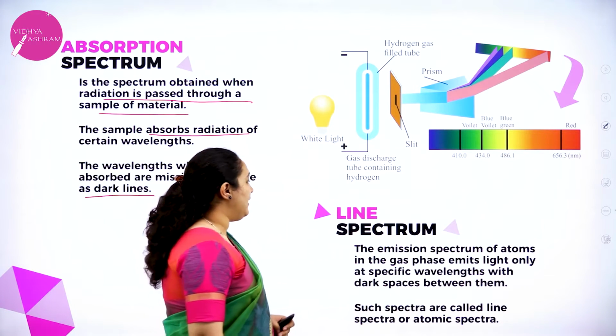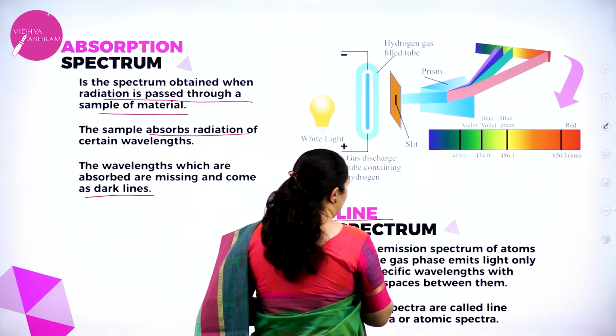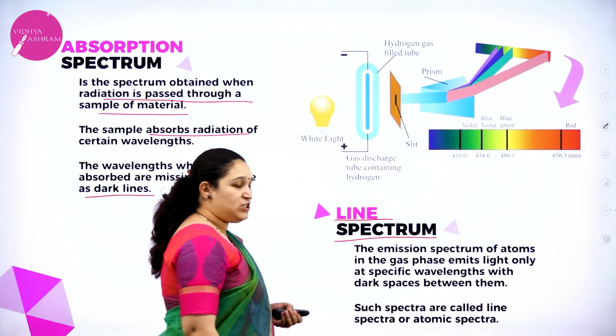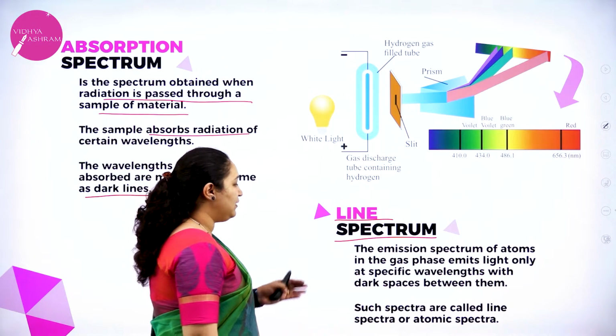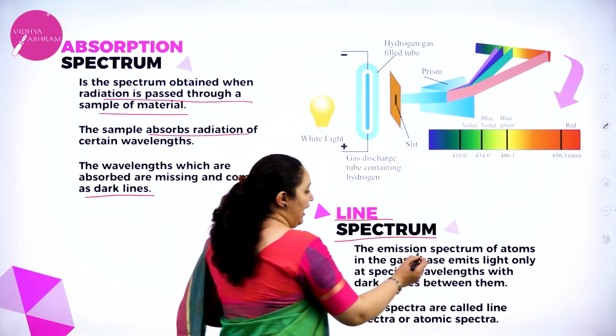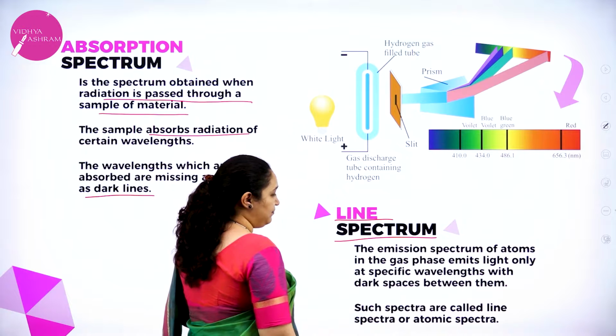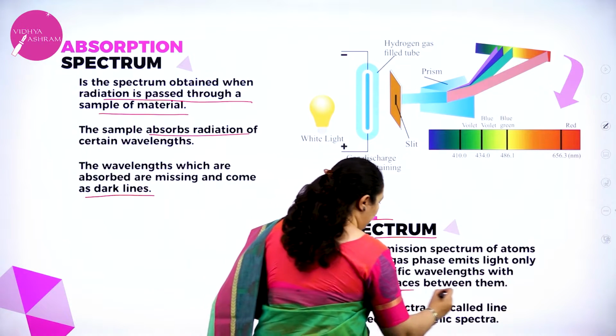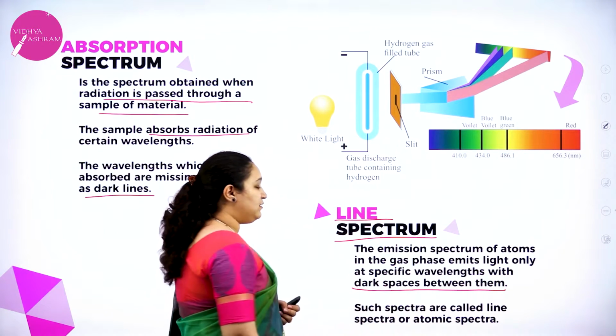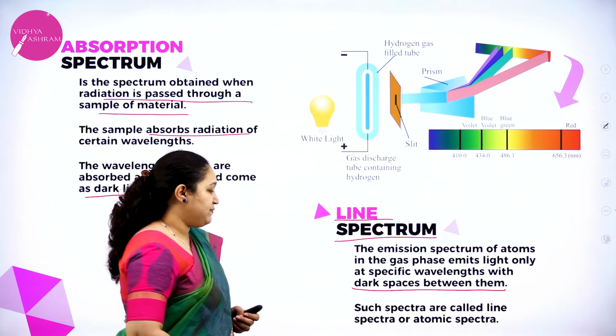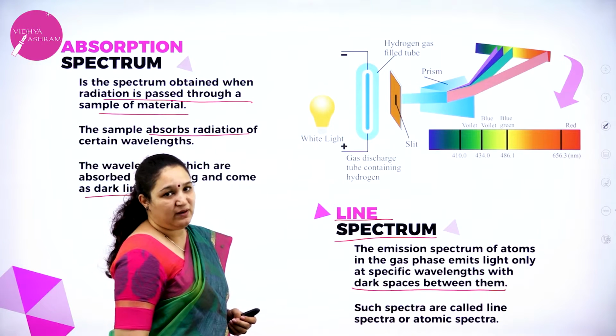Next, a very important thing is what is line spectrum. The emission spectrum of an atom in the gas phase emits light only at specific wavelengths with dark spaces in between. Such spectra are called line spectra or atomic spectra.